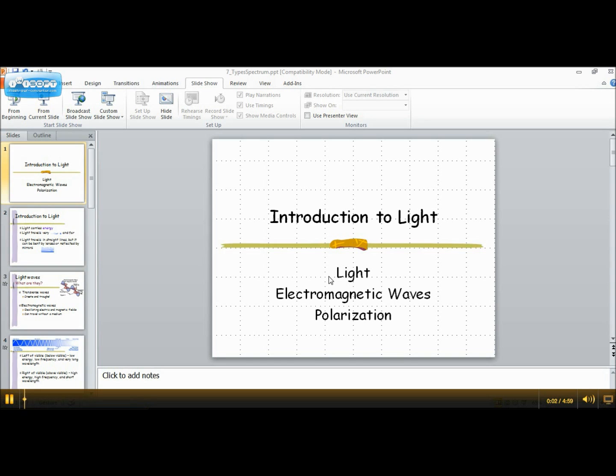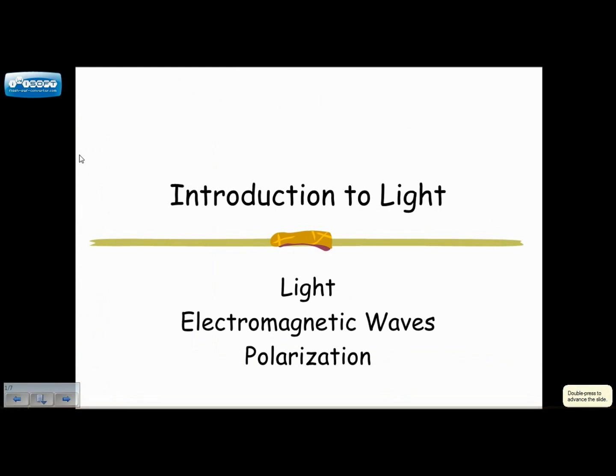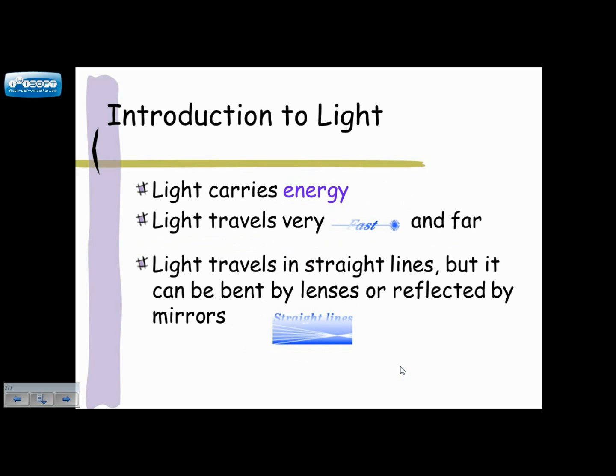So we're going to talk about light and some characteristics of light in terms of electromagnetic waves, and then look at some polarization of light. So first, light carries energy.